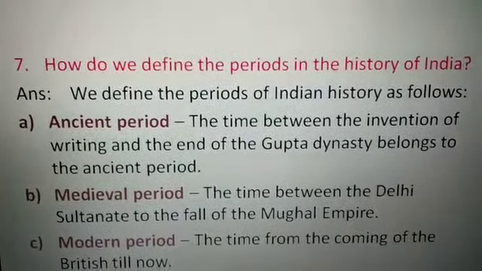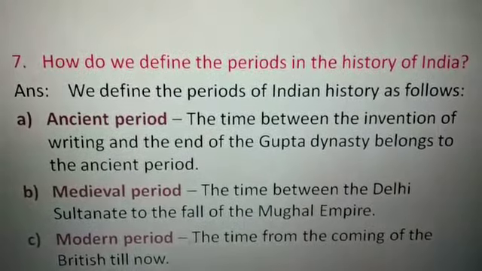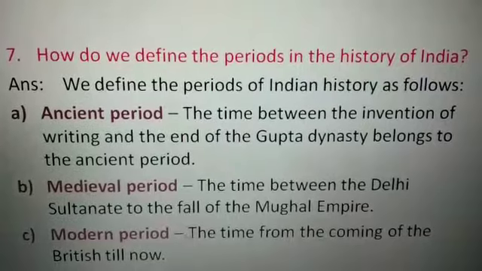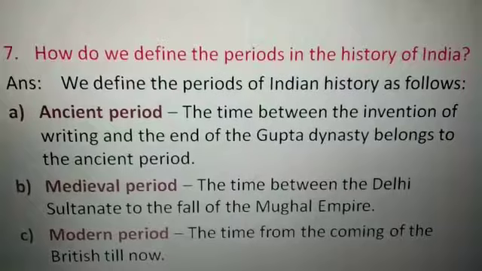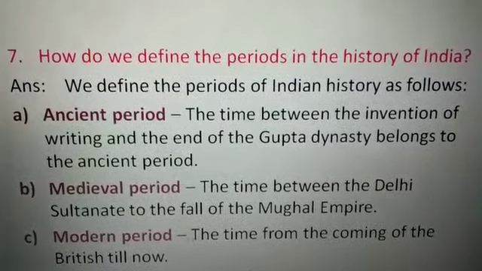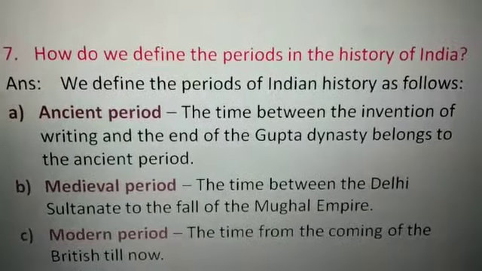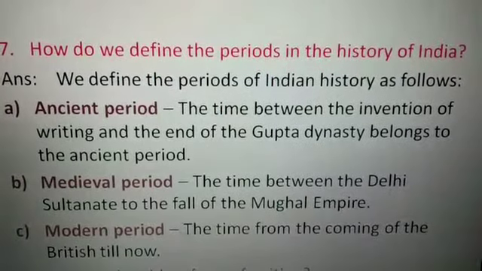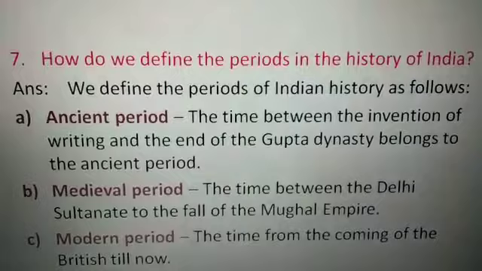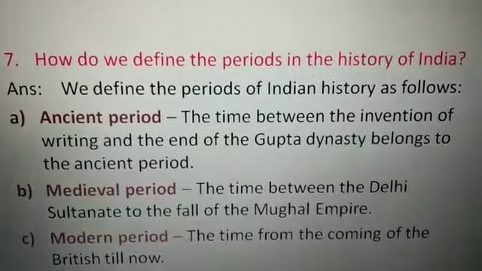The question is, how do we define the periods in the history of India? The answer will be, we define the periods of Indian history as follows. A. Ancient period.